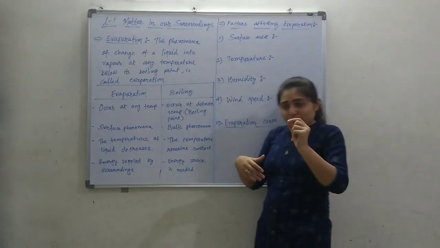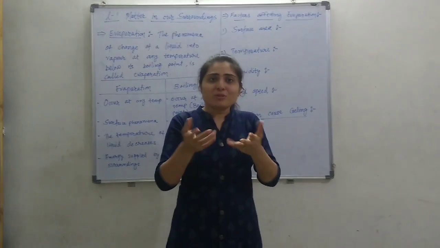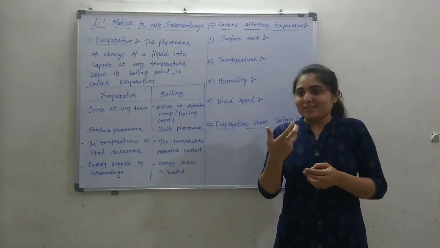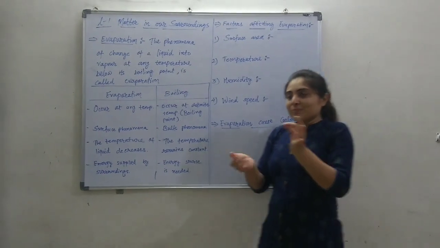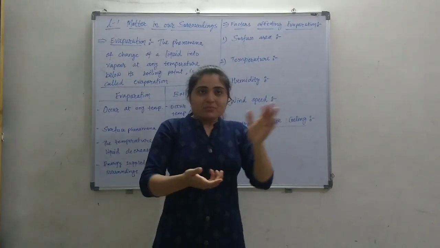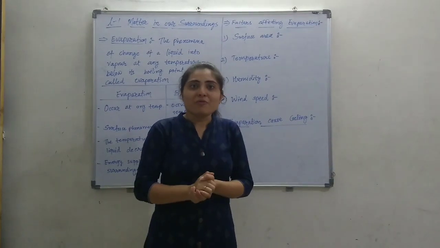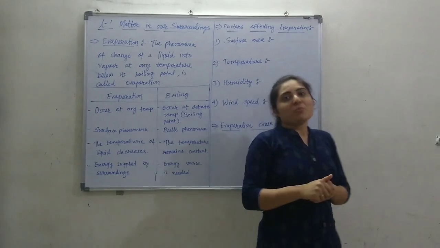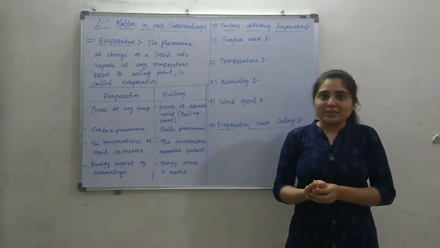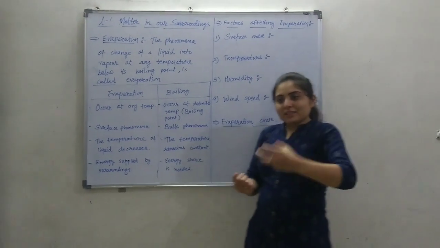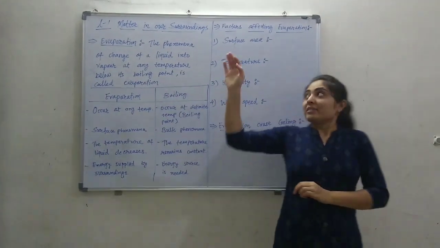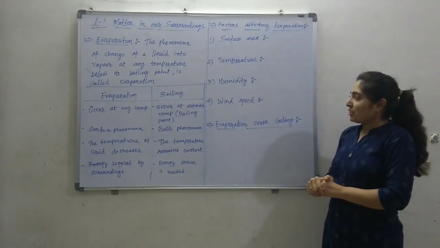So by blowing, you are not doing any magic, there is no magic inside your blow. Simply by taking the water vapor away from that region, you are increasing the rate of evaporation from that hot liquid. So slowly the tea will become cool. So these are the four factors affecting the evaporation process.